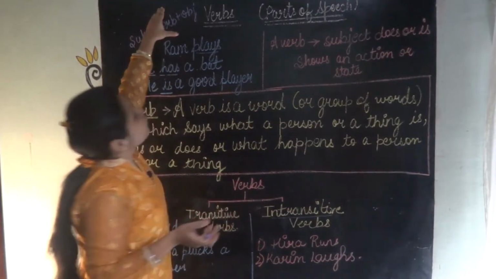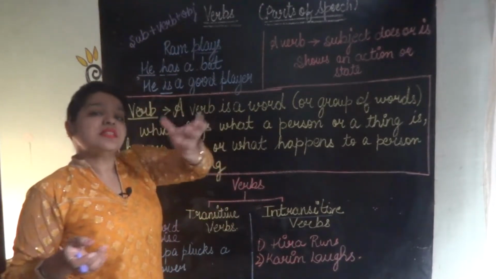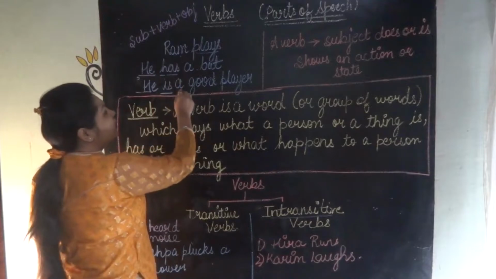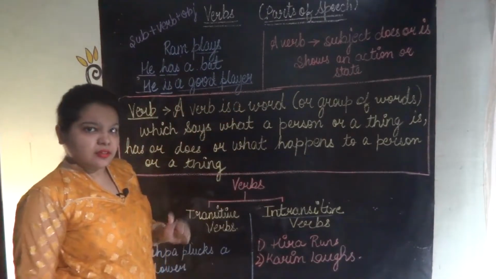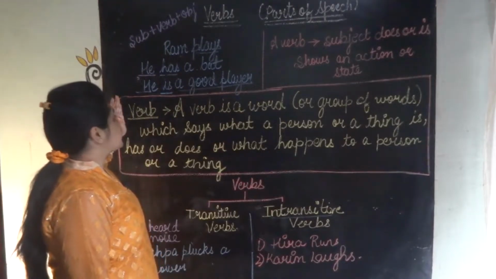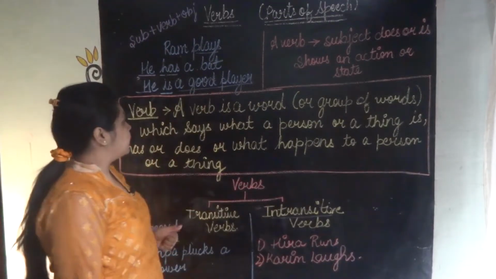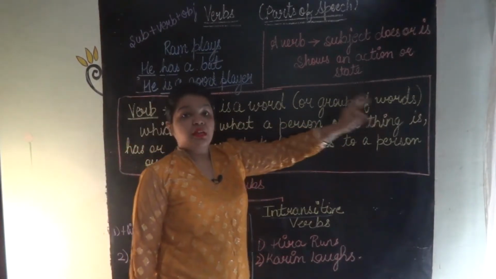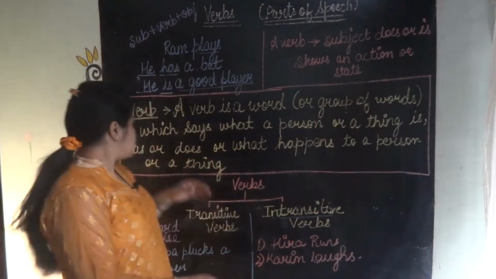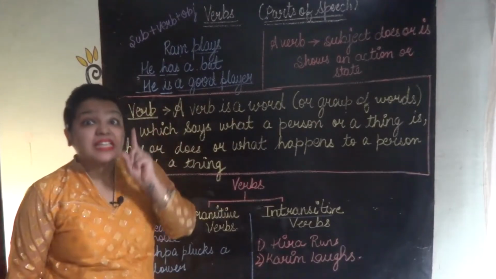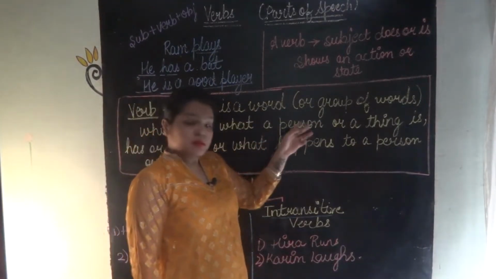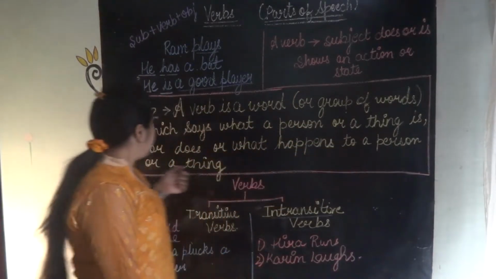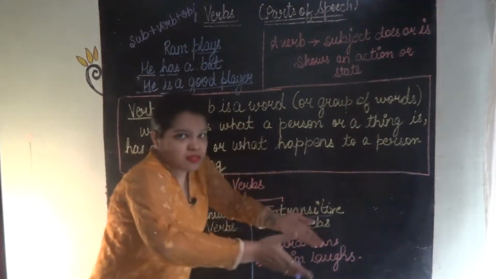But a verb alone can also make a sensible sentence. In the third sentence, he is a subject, is is a verb, and a good player is an object. Correct? Now let's start with a definition to make it more clear. A verb is a word or group of words, a single word or many words, which says what a person or a thing is, has or does. Got it?